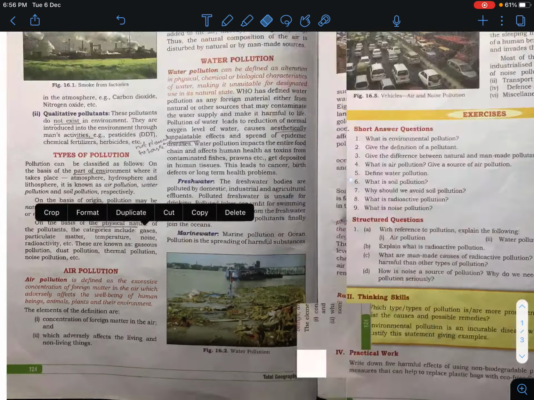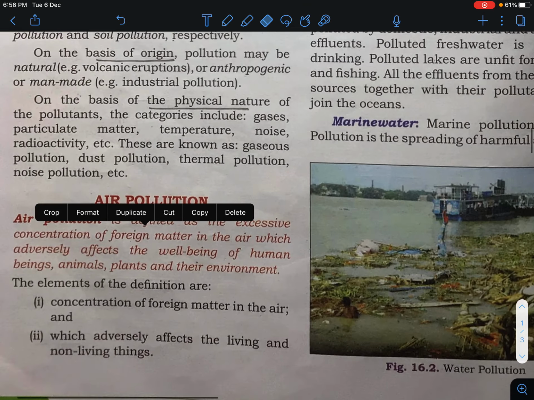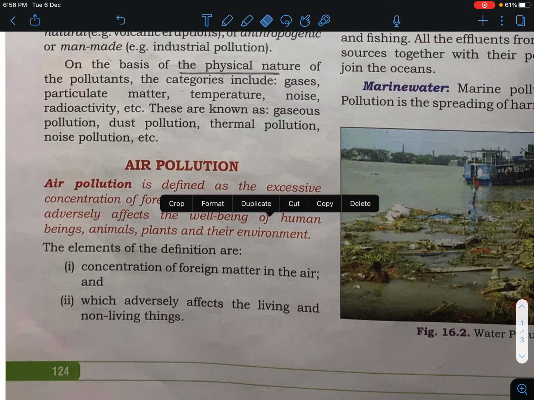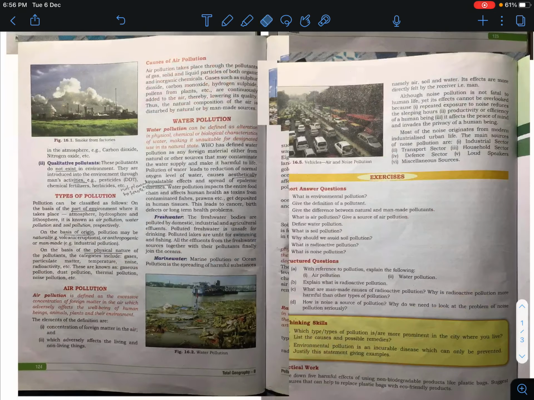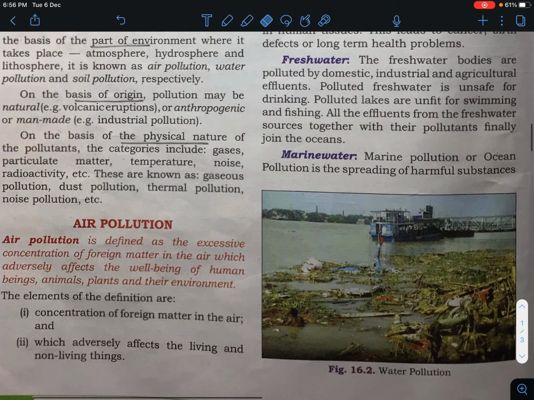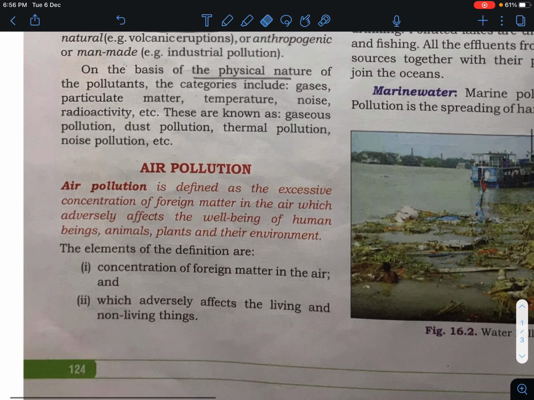Now we are talking about the elements of the definition. The concentration of foreign matter in the air, which adversely affects living and non-living things.